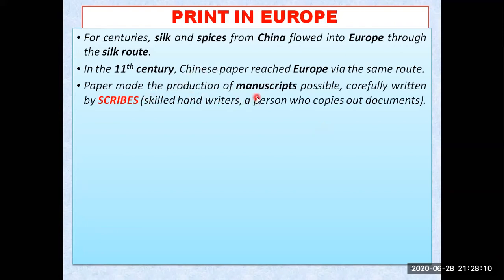Paper made the production of manuscripts possible. Now people started writing on paper also. Previously, when there was no paper, they used to write on leaves, on rocks and pillars, and even on leather. So now as they got paper, they started writing on paper. Those handwritten works are known as manuscripts. They were carefully written by the scribes.